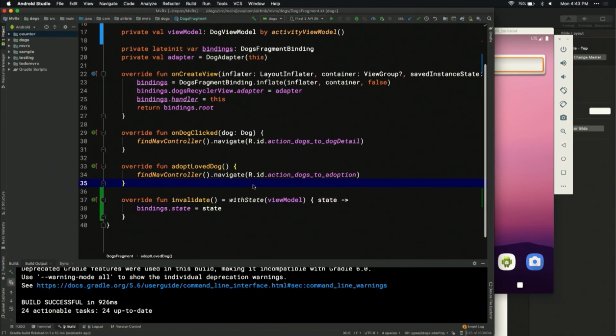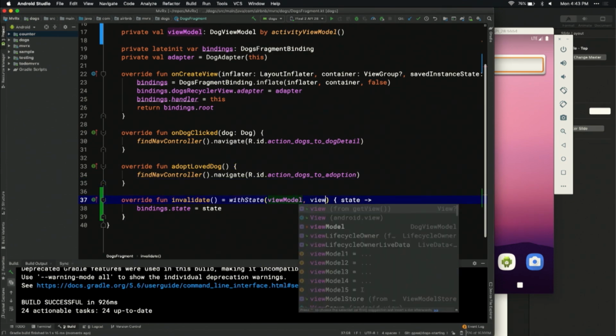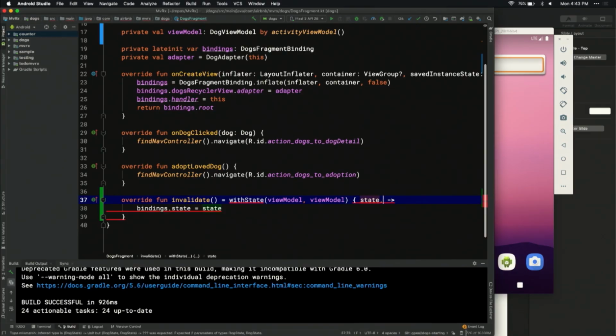Great. This is literally all you have to do to get your entire layout to respond to state changes. This would also be a good time to mention that you can have multiple viewModels in the same fragment. So you can do a viewModel like this, and then you just get essentially a generic form of this with multiple lambda arguments. Okay, so that's about it.